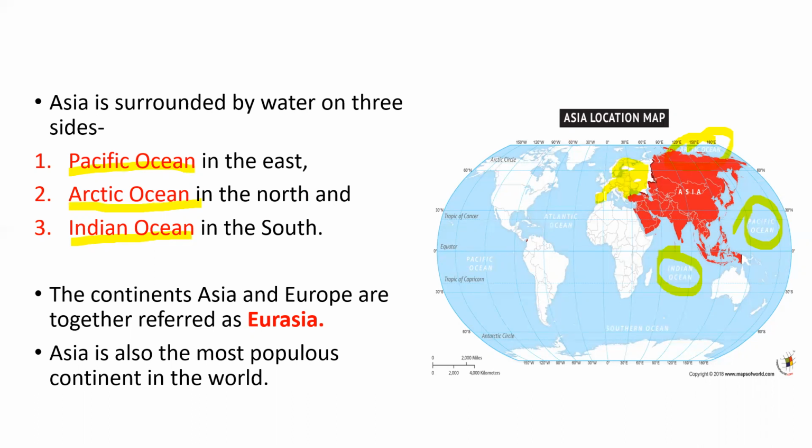Okay, and Asia is also the most populous continent in the world. Now, what is populous? Do you know? Yes, populous means where the population or the number of people is the most. So in Asia, there are so many people, all right? It is the most populous continent. That is, the population of Asia is the highest.